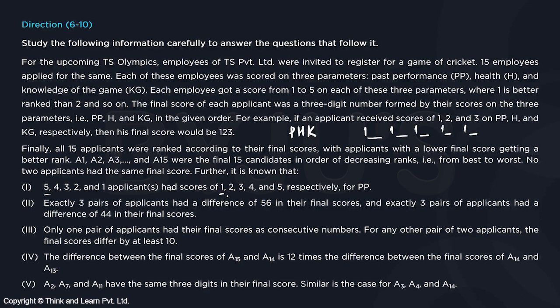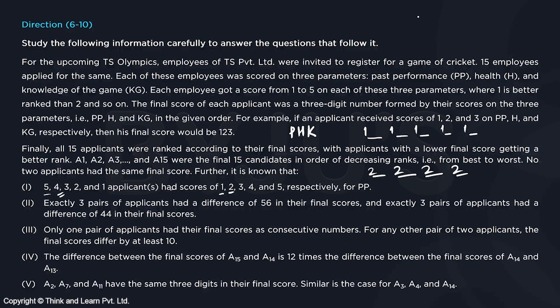Similarly, 4 applicants had a score that starts with 2. So we will have 4 3-digit numbers that are in 200s. So that is the sequence. And it is given that the applicants were ranked according to their final scores, with applicants with a lower final score getting a better rank.